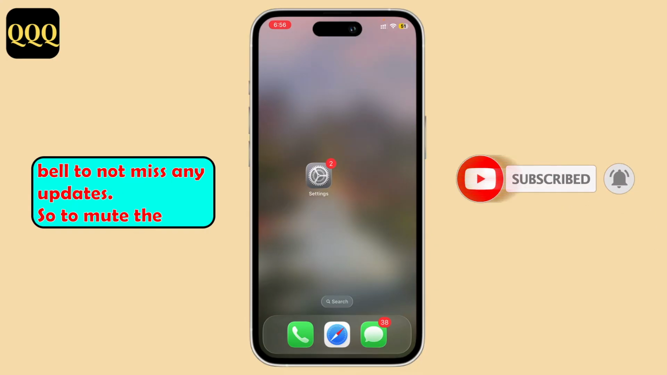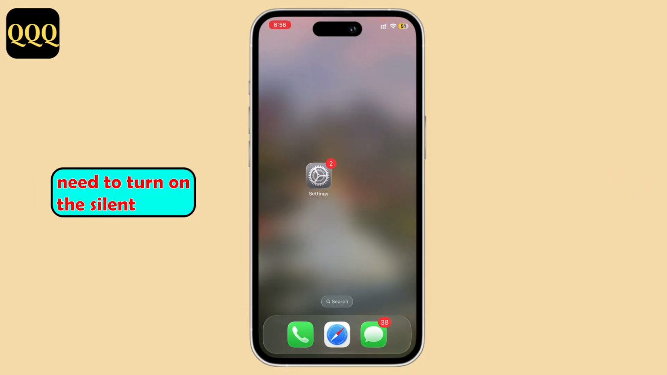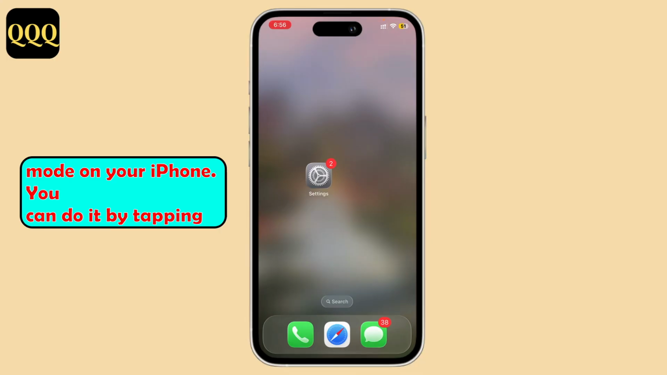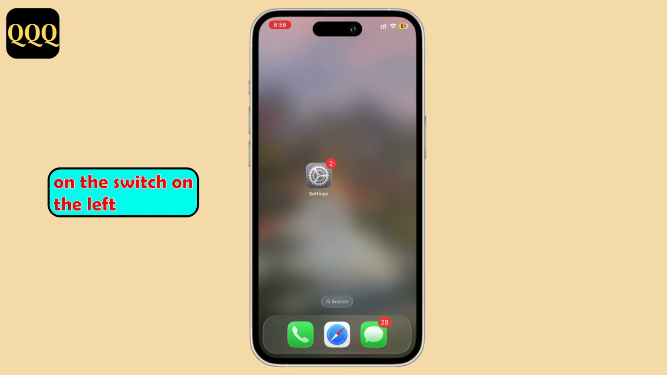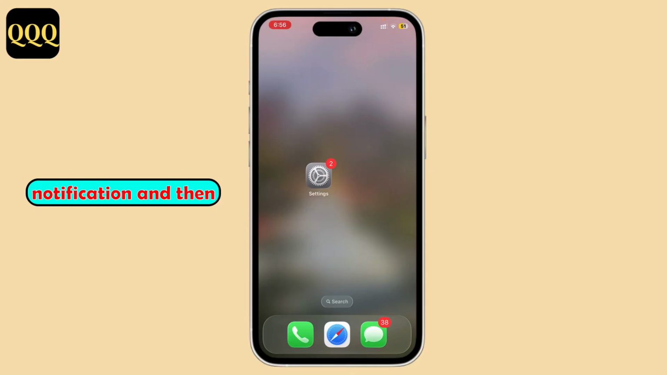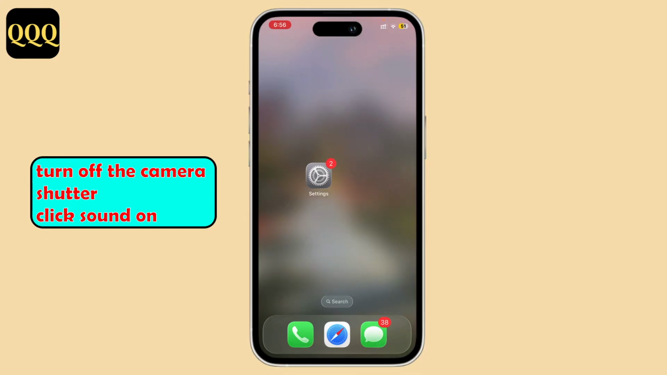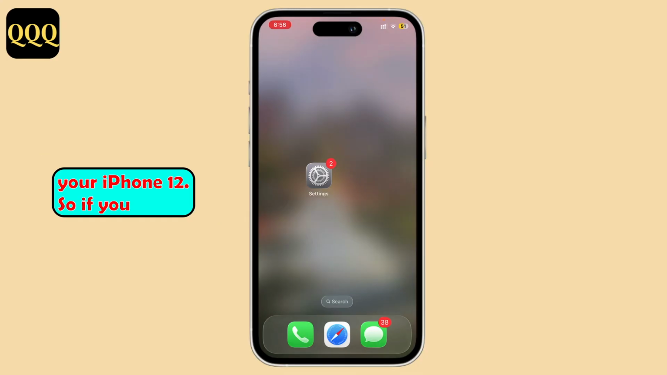Miss any updates. So to mute the shutter sound, you'll need to turn on silent mode on your iPhone. You can do it by tapping on the switch on the left-hand side. Just drag the switch and then you can see the silent mode on notification, and that's it. That's how you turn off the camera shutter click sound on your iPhone 12.